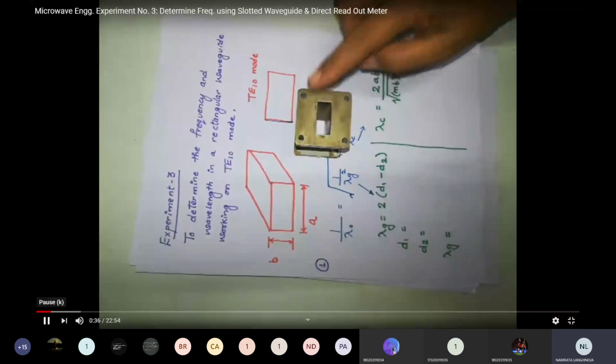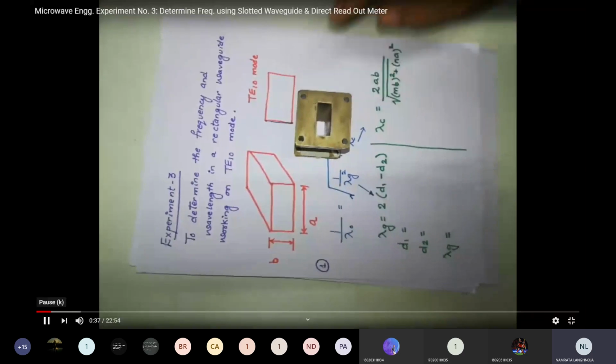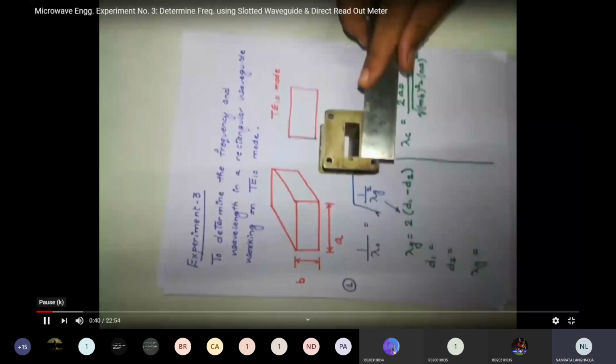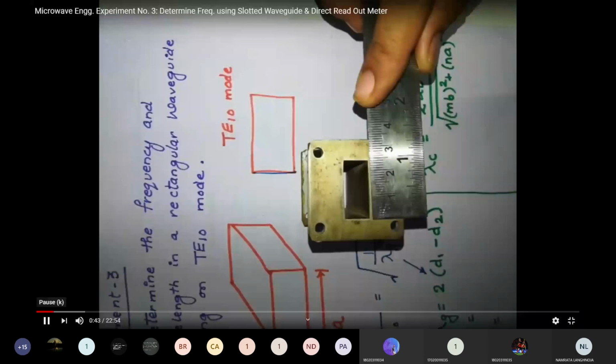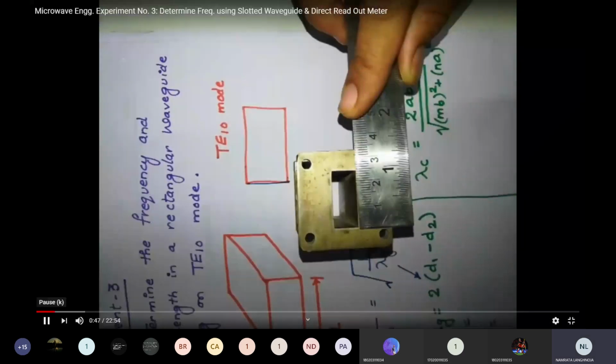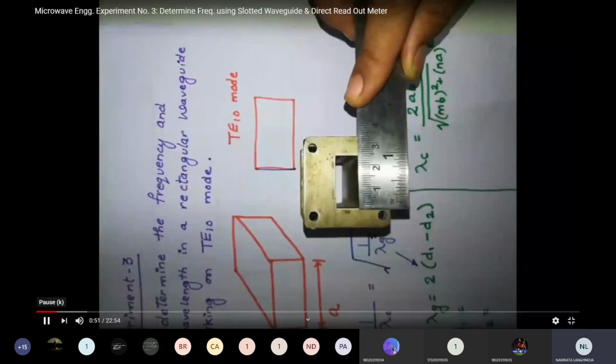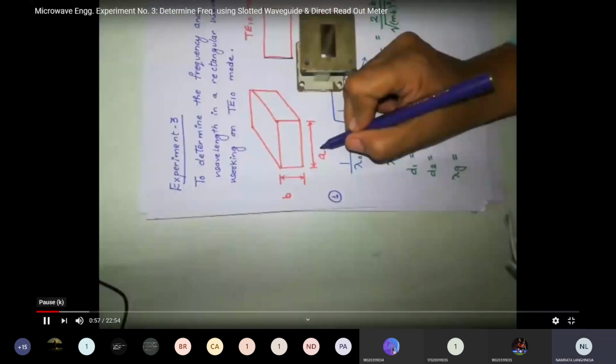So let us calculate these values. Let me put a scale over here. The value is 2.4 centimeter. So I'm writing it over here. The value for the broader dimension is 2.4 centimeter. Please note down this value in your notebook, students.